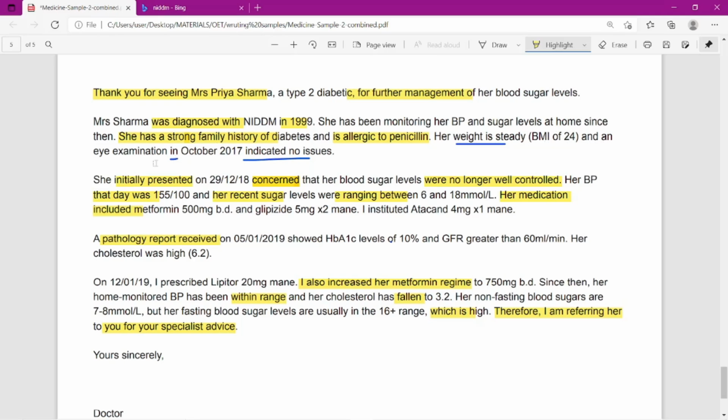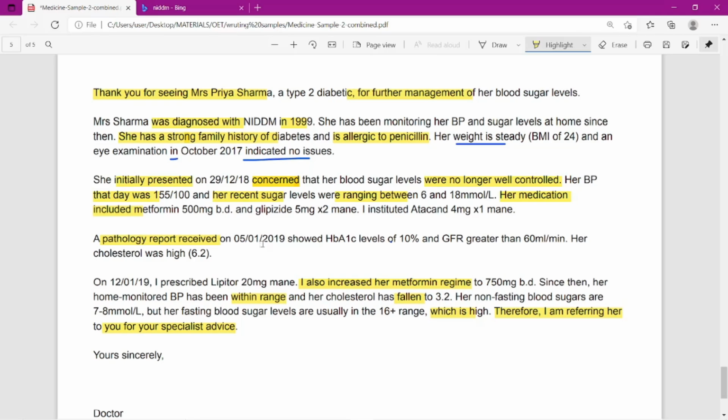And an eye examination. See, this is not related to the eye examination, but they have mentioned it. So it might be because of glaucoma also. I am not sure with that. In October 2017. See, the preposition used here is in, not on. But here you can see it's on date. So what is the difference?